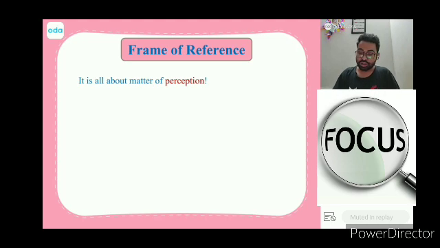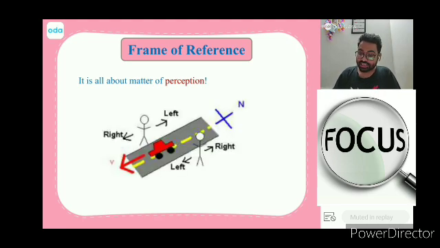So similarly, frame of reference is something that is a matter of perception. And if you take a very simple example, if this is a road and this car is moving on this side, this person will say that this is right, this is left, while this person will say the right for this one is the left for this one and the left for this one is the right for this one, right? I hope you understand. Can I get a one that yes, sir, we are understanding this?